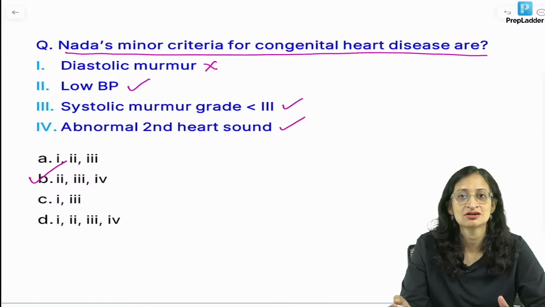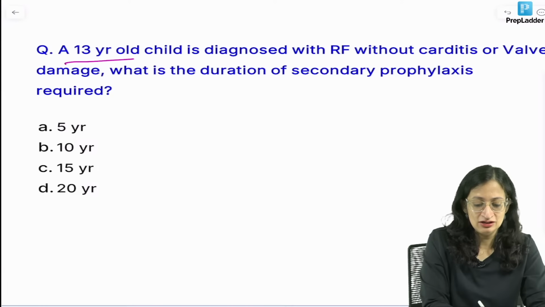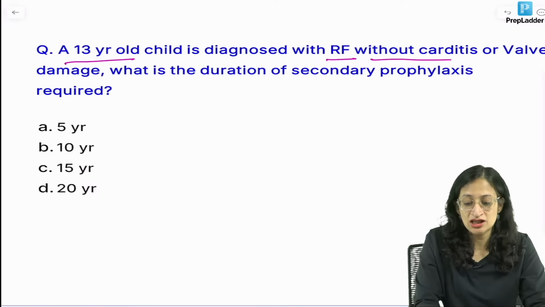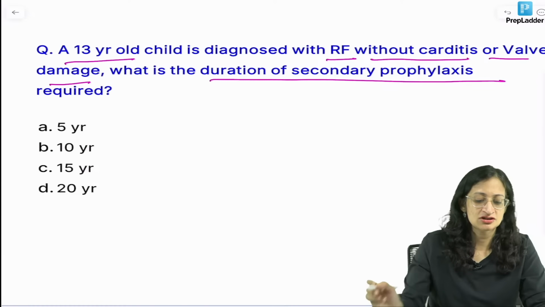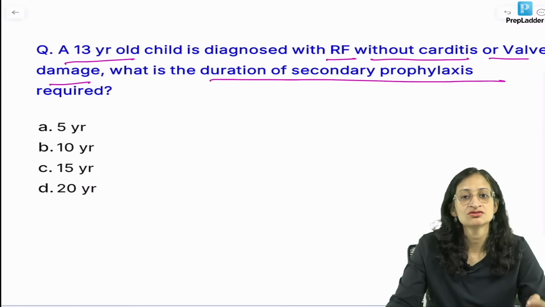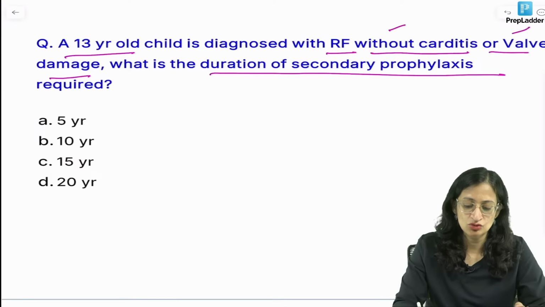Very good Ashish. Okay. Moving ahead, a 13-year-old child is diagnosed with rheumatic fever without carditis or valve damage. What is the duration of secondary prophylaxis required? Is it 5 years, 10 years, 15 years, 20 years? Waiting for your answers. Meanwhile, let us discuss a little bit about rheumatic fever. Okay. So, here there is no carditis and no valve damage.